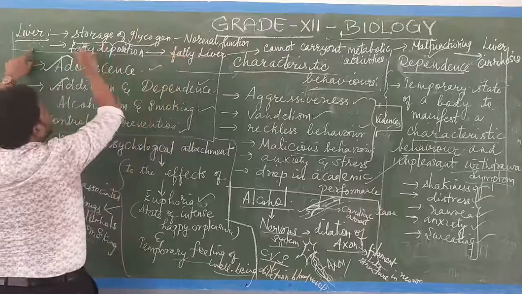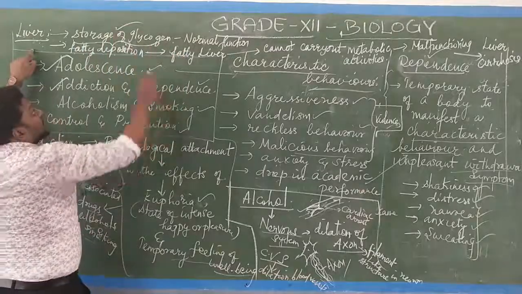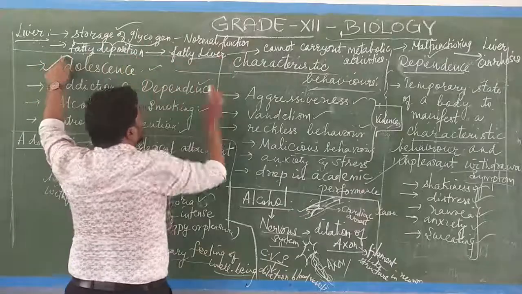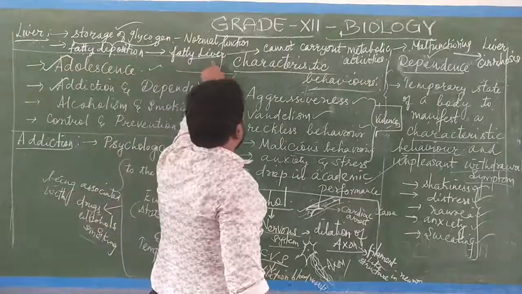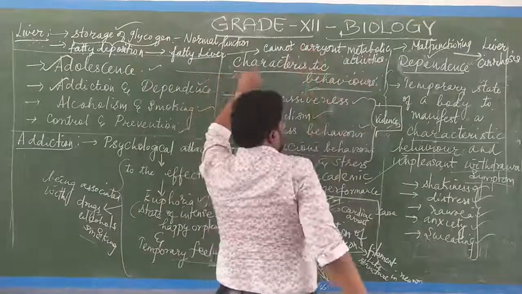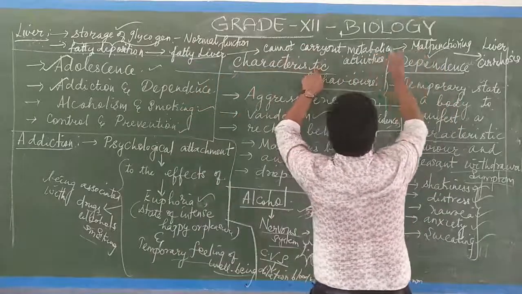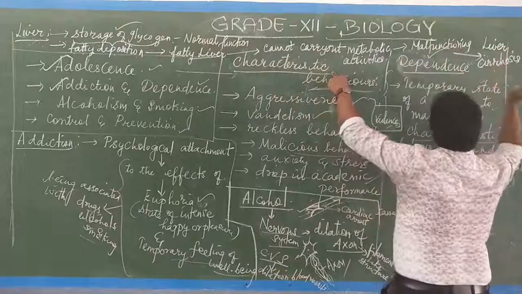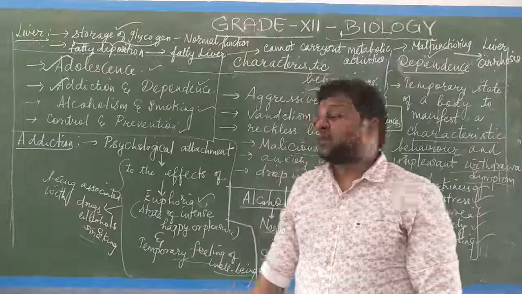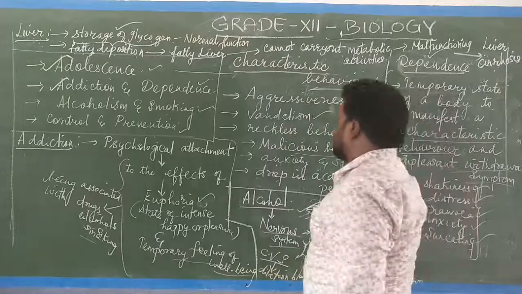The normal function of the liver is the storage of glycogen. Instead of storing the glycogen, there will be fatty deposition on the liver. When the fatty substances are deposited on the liver, the normal metabolic activities cannot be carried out. That results in malfunctioning of the liver, and that state we call liver cirrhosis.